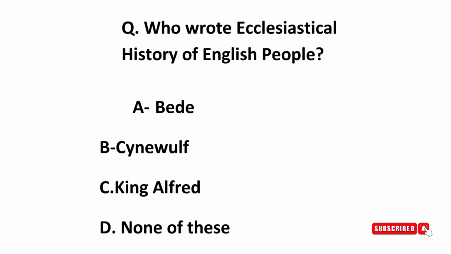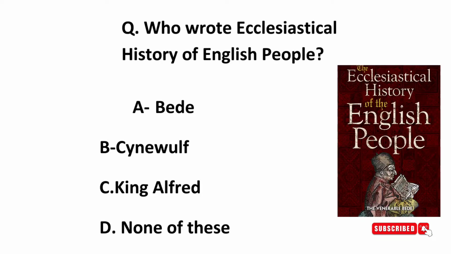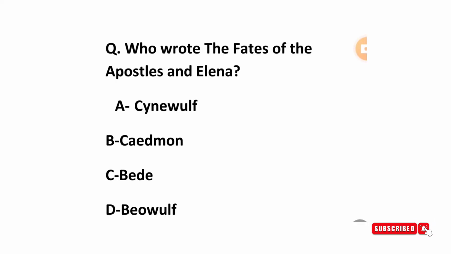Next, who wrote the Ecclesiastical History of the English People? I have just discussed these questions, but I have taken this question so that you can all remember it, because it is important. So Bede wrote this work, the Ecclesiastical History of the English People, in Latin. Next question is, who wrote The Fates of the Apostles and Helena? Here the right answer is Cynewulf. Cynewulf was also a great writer of the Anglo-Saxon period, and his works include The Fates of the Apostles and Helena.